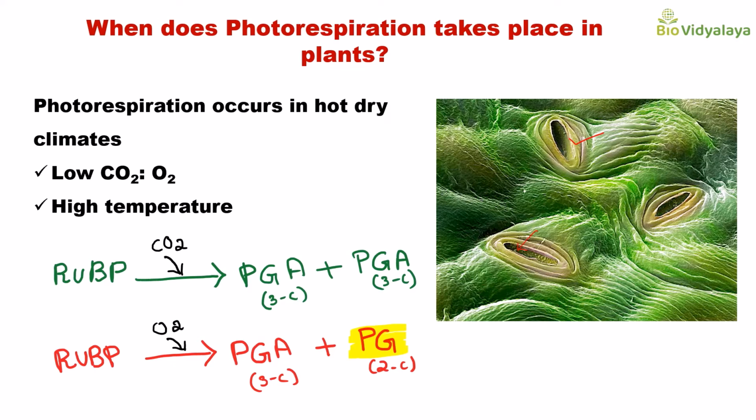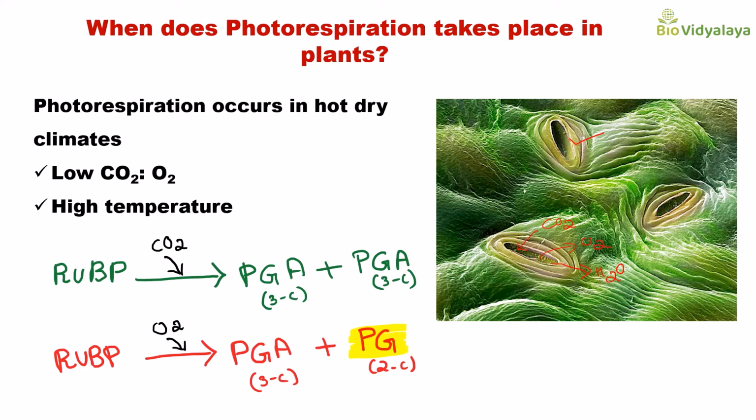Oxygen, a byproduct of photosynthesis, will be released out through the stomata. Water will also diffuse out through the stomata, and that is called transpiration. So when stomata open, carbon dioxide diffuses in, and oxygen and water diffuse out.